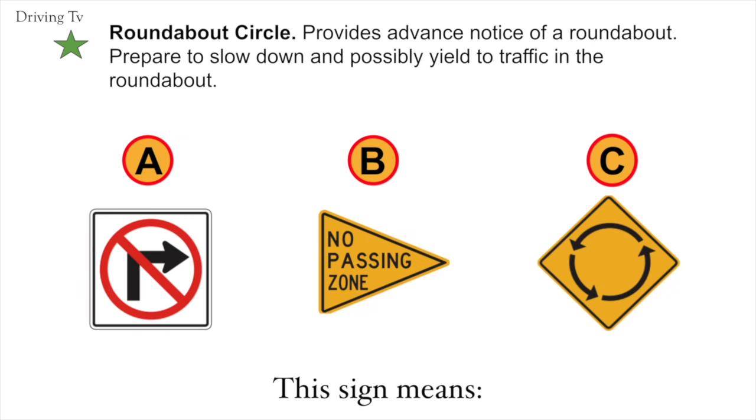Roundabout circle. Provides advance notice of a roundabout. Prepare to slow down and possibly yield to traffic in the roundabout. The correct answer here is C. Roundabout circle.